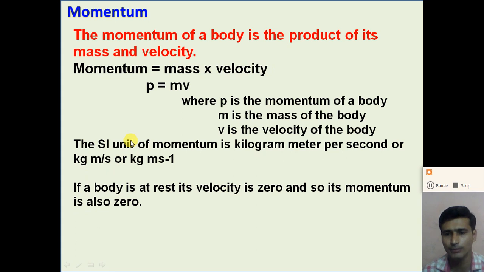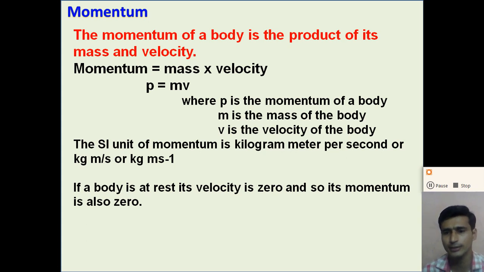So the formula of momentum is P equals m into v, where P is the momentum, or linear momentum, of the object, m is the mass of the body, and v is the velocity of the object. Here velocity is a vector quantity, so momentum P is also a vector quantity and it is in the direction of the velocity.